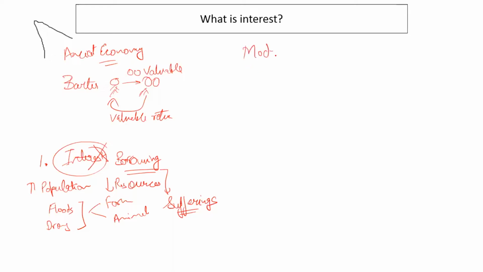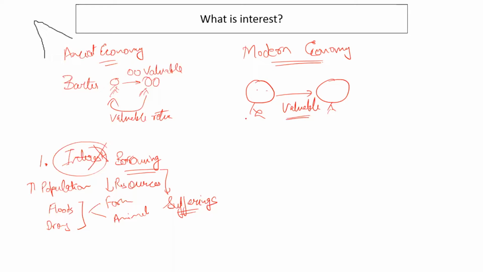But then in the modern economy, economists thought that if someone has to lend any valuable to someone else, in that case, this person who is lending, the lender, should receive something more than this valuable from this borrower, right?